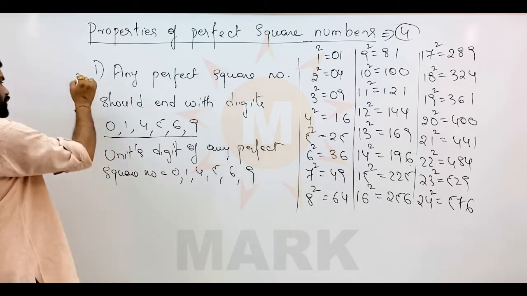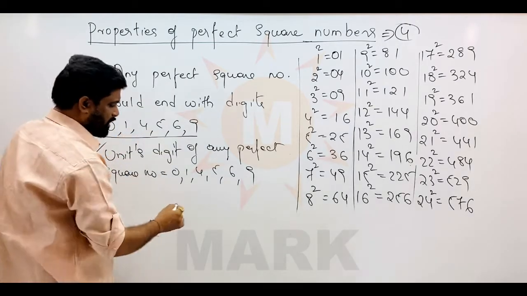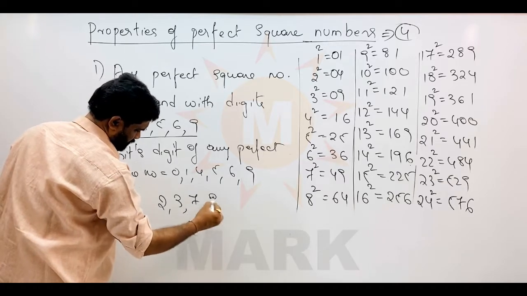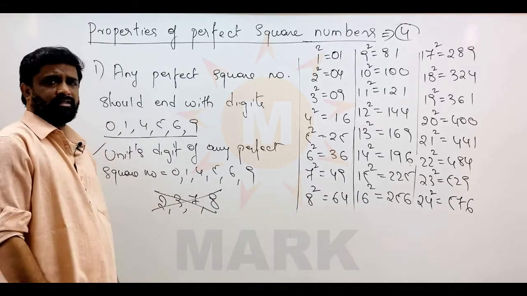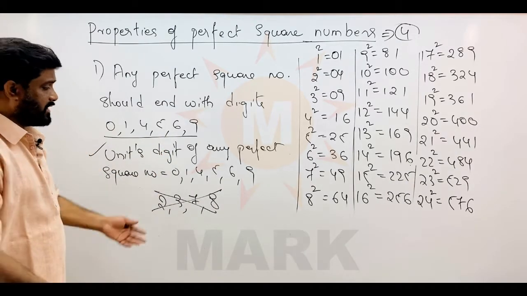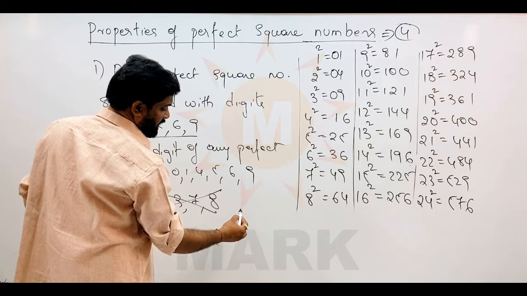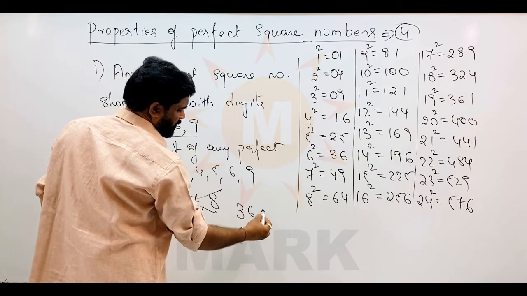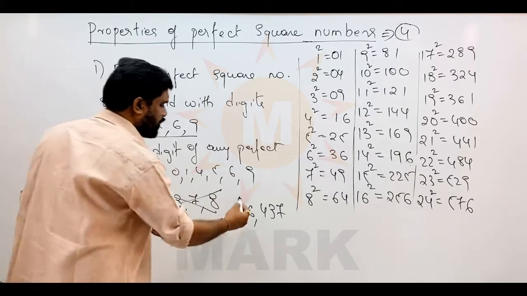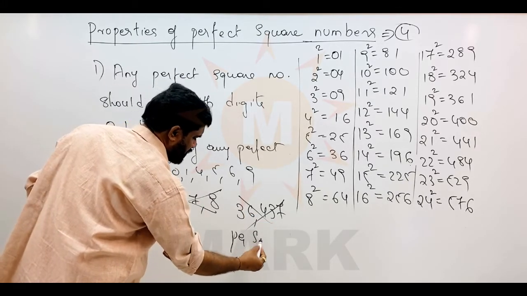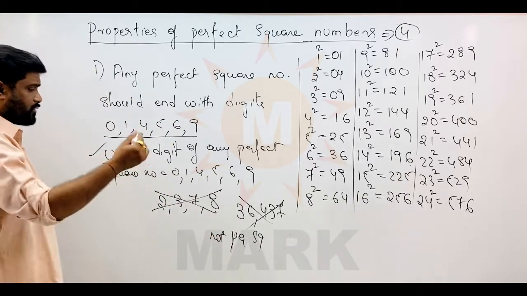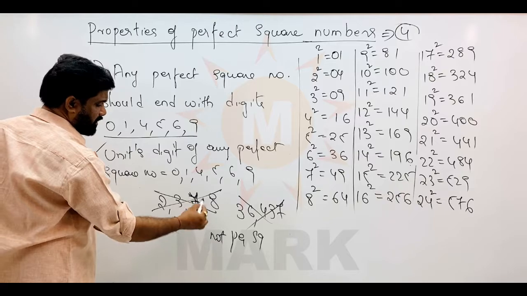That means at any cost the last digit should not be 2, 3, 7, 8. So immediately, suppose I give you a number, for example 36,437. Is this a perfect square or not? Immediately you can say no, this is not a perfect square, because you already know that in the ending of any perfect square there should not be a 7.